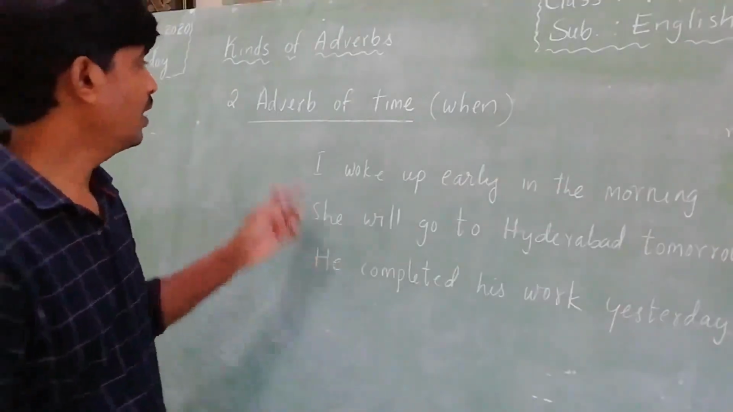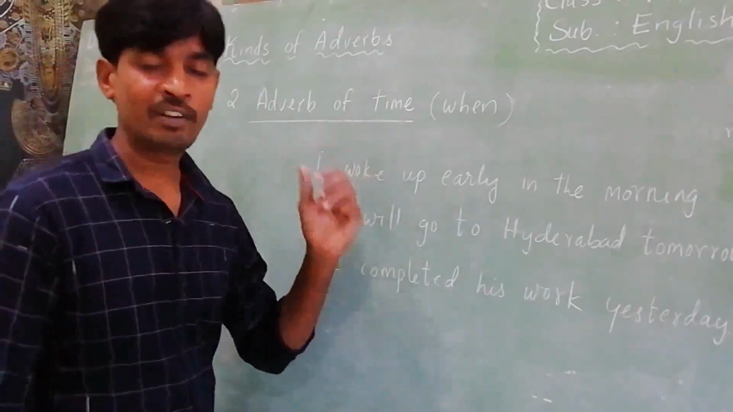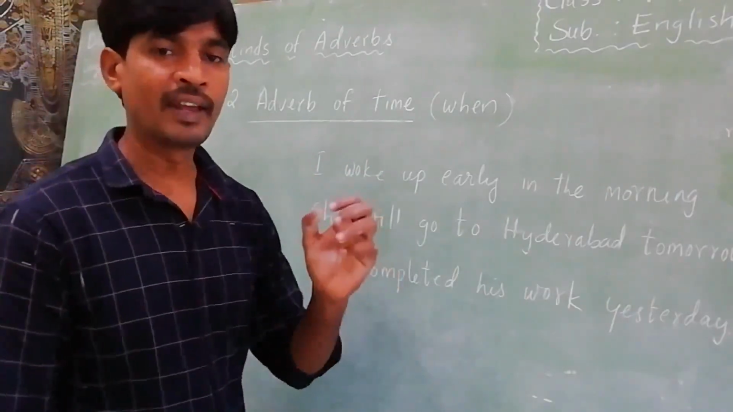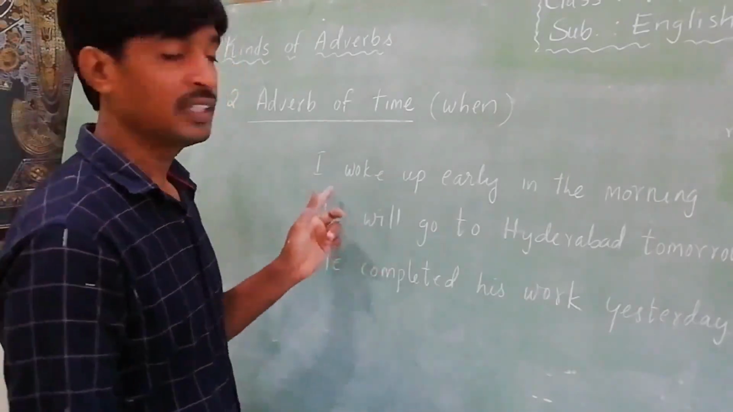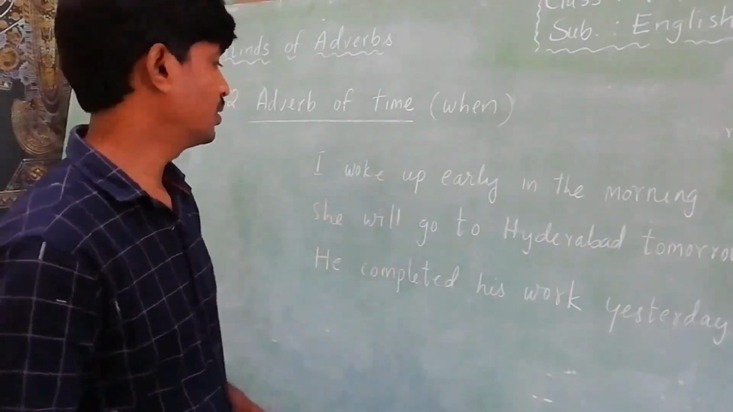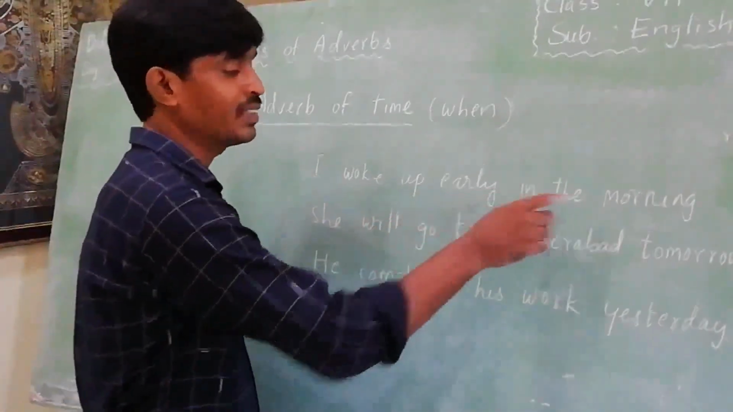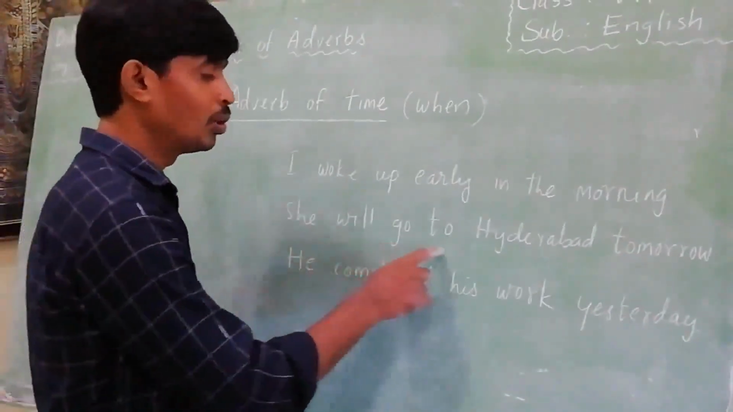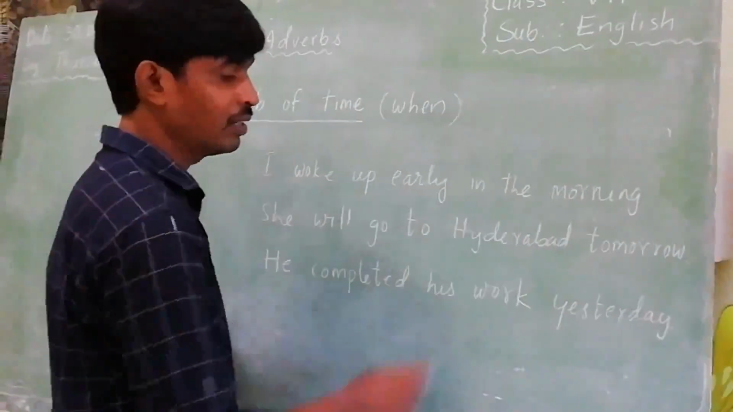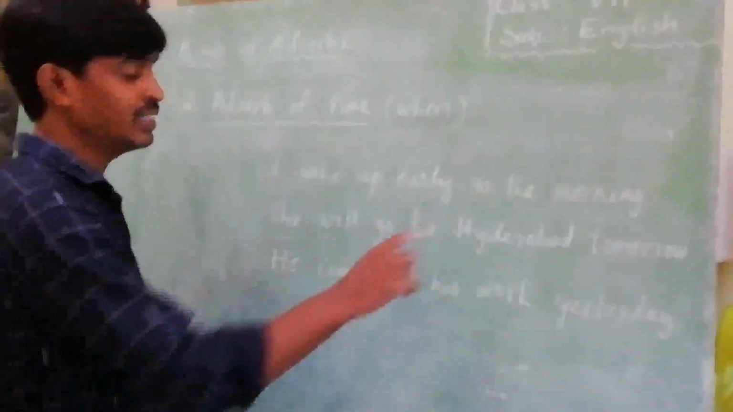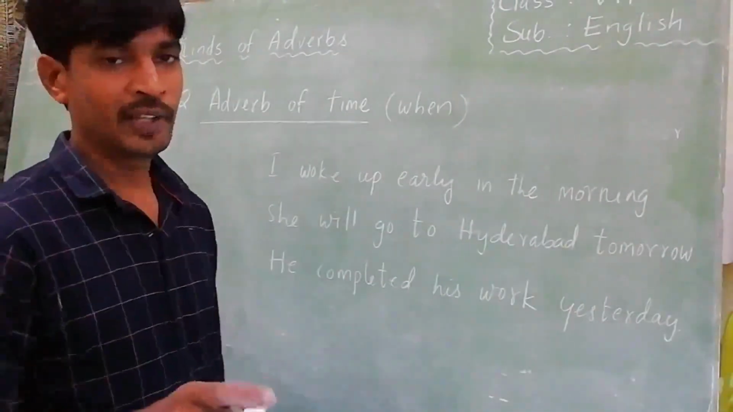An adverb of time tells us when the action takes place. Here, see, I wrote some examples. I woke up early in the morning. She will go to Hyderabad tomorrow. He completed his work yesterday. Here some time words are there. Can you guess what they are?